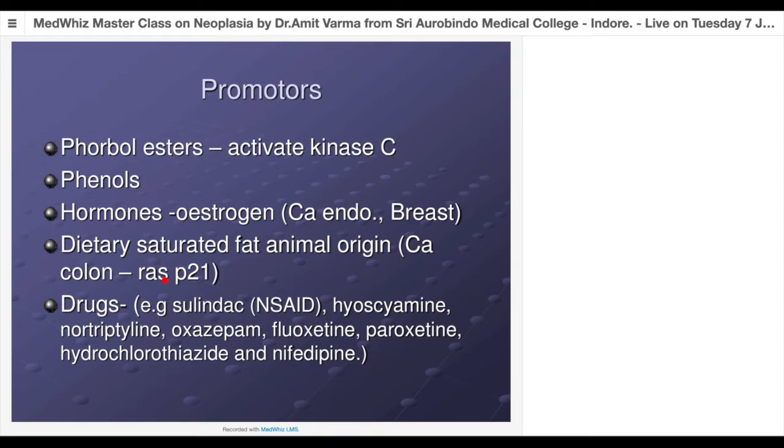Drugs, there are n number of drugs which induce enzymes in our body, and again they start acting like promoters. So they can be NSAIDs, or neuro-related drugs, or diuretic drugs, they can be CNS drugs, they can be related to hypertension drugs, and so on. So there are multiple drugs. If a patient is taking those drugs, along with that he has exposure to some direct-acting carcinogen, he may be more prone to developing tumors.